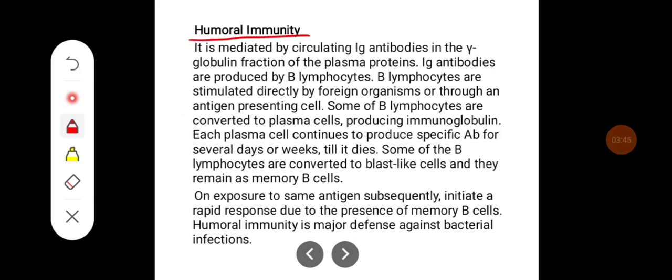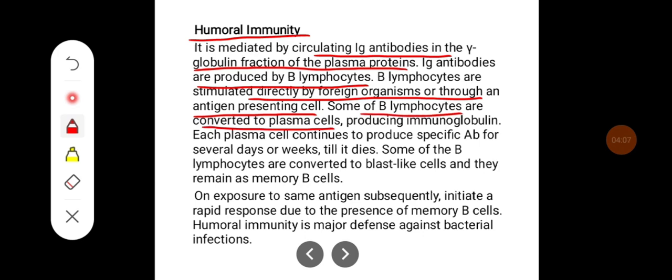Coming to humoral immunity, it is mediated by circulating IgG antibodies in the gamma globulin fraction of the plasma proteins. IgG antibodies are produced by B lymphocytes. B lymphocytes are stimulated directly by foreign organisms or through an antigen presenting cell. Some B lymphocytes are converted into plasma cells producing immunoglobulin. Each plasma cell continues to produce specific antibodies for several days or weeks till it dies.